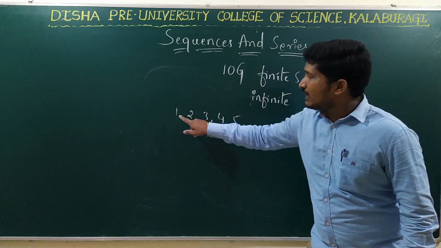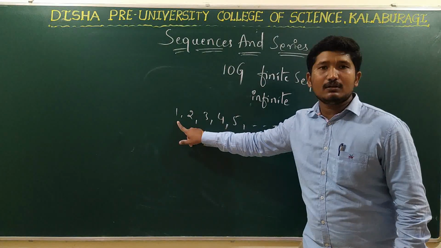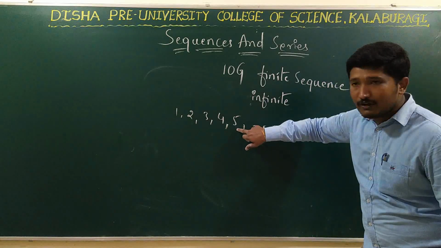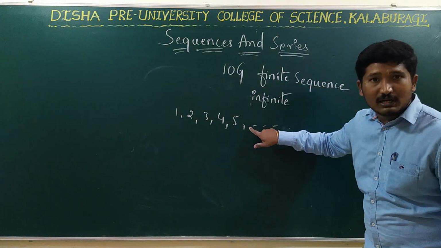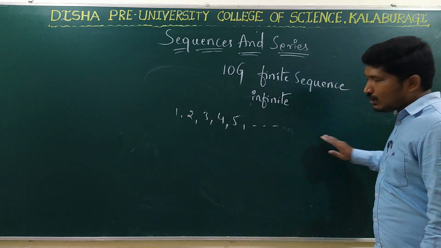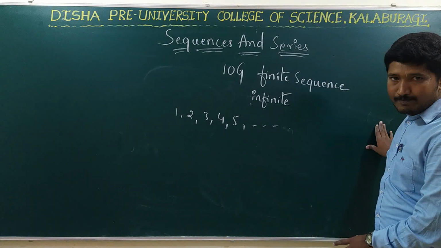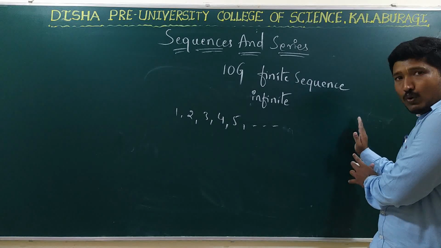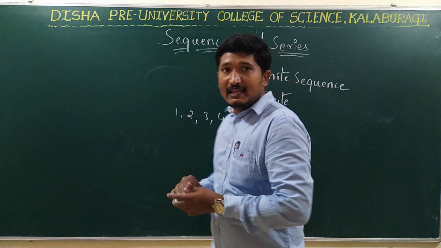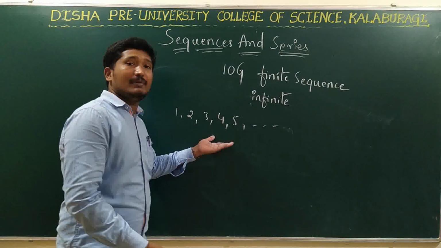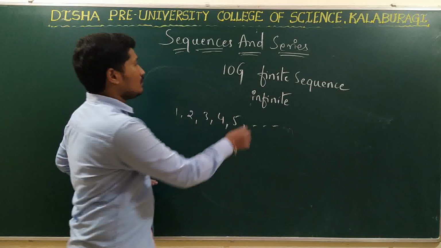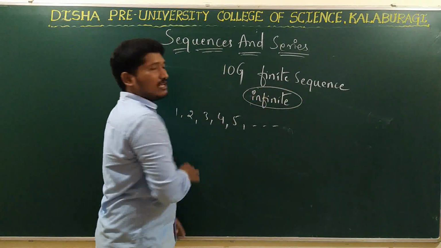That is, we can identify which is the first element, which is the second element, and so on. See, after 5, we know which is the sixth element, we can write the seventh element. It goes on like that, indefinitely. We don't know what the end of this is, right? We cannot tell how many elements are present in the sequence. This type of sequence is called what? Infinite sequence.